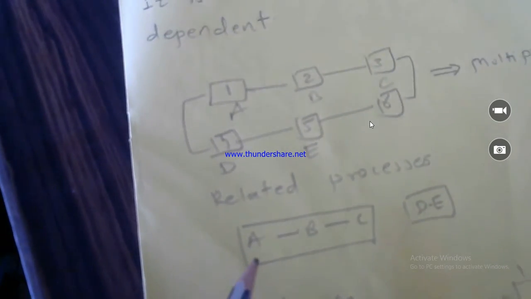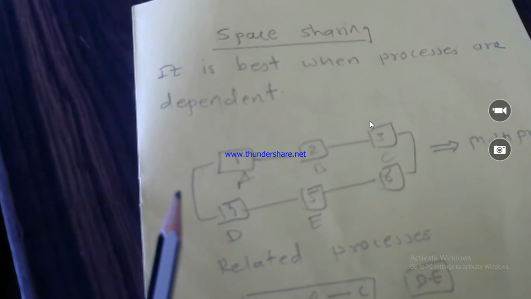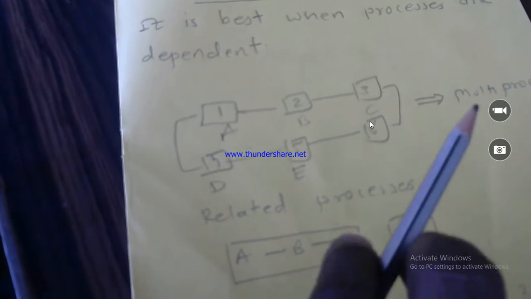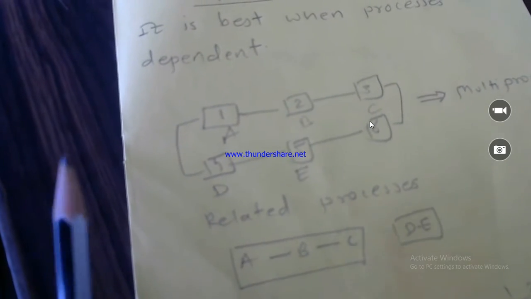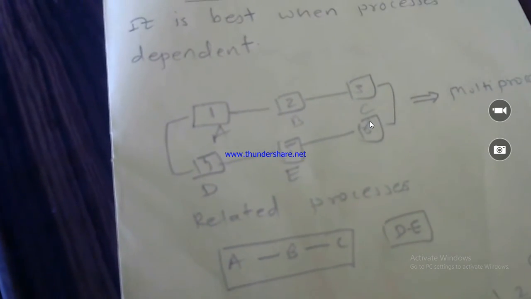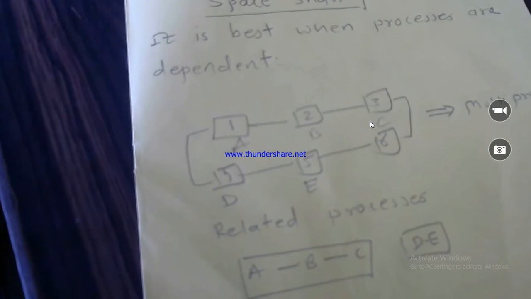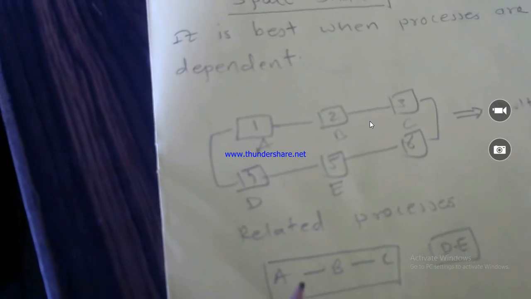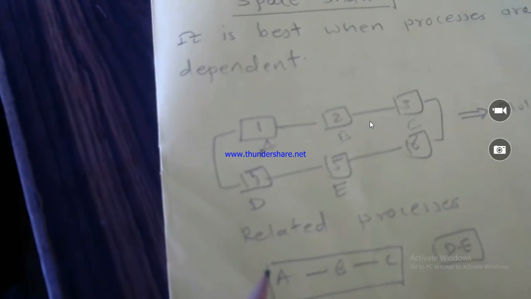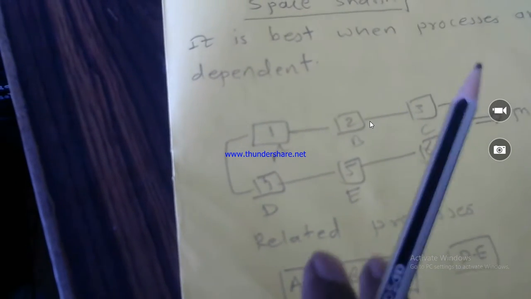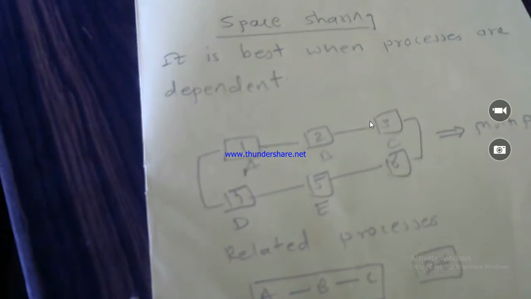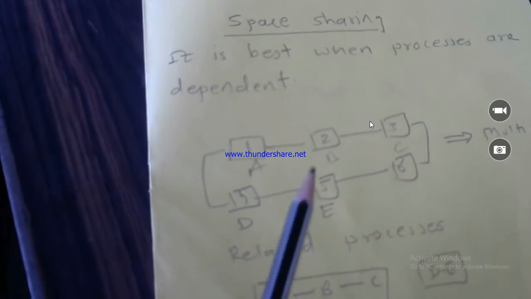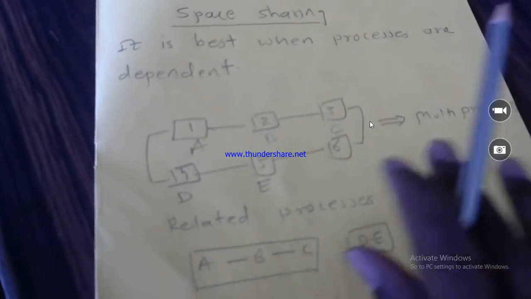In such a way, the space sharing scheduling algorithm works. For dependent processes, that many processors are required, and only then do they execute the processes. This is about space sharing.